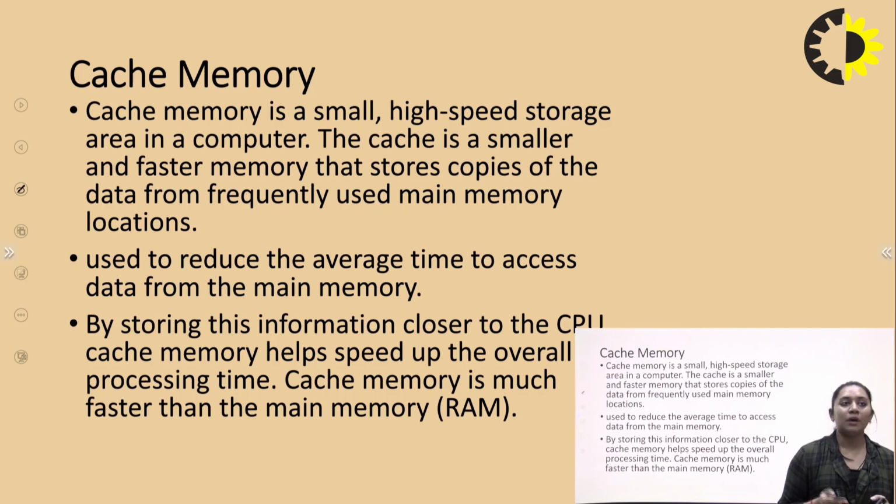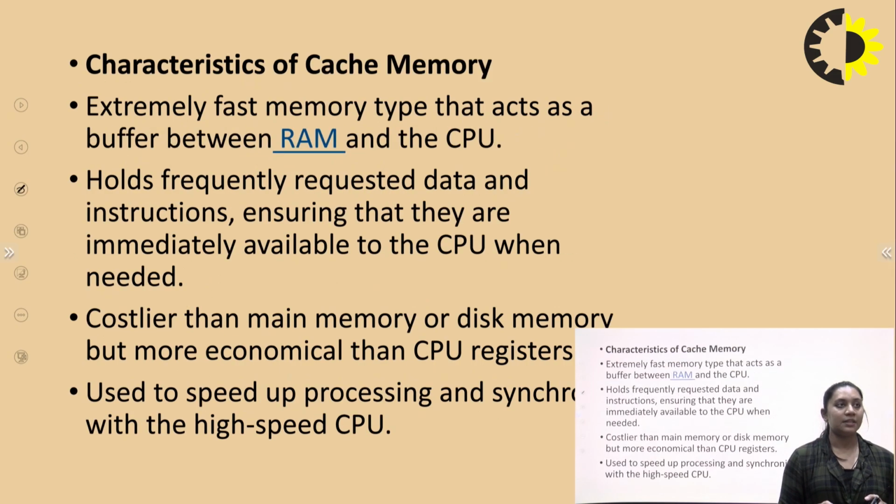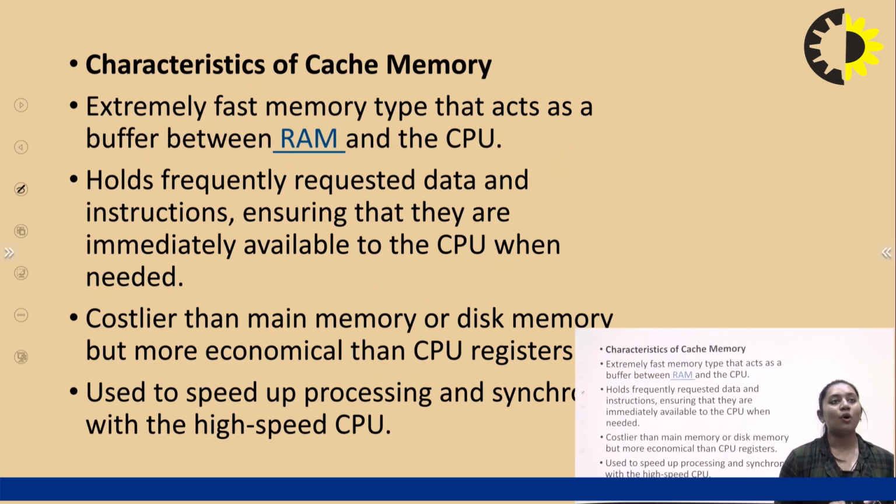It is used to reduce the average time to access data from the main memory, and it stores this information closer to the CPU. Cache memory helps speed up the operating system's overall performance and processing time of the data. Cache memory is much faster than the main memory used in the operating system, which is the RAM, right?